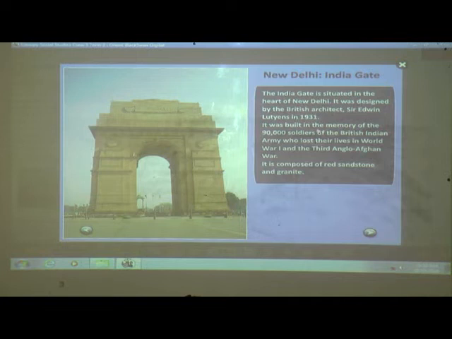It was built in memory of the 90,000 soldiers of the British Indian Army who lost their lives in World War I. Why was this India Gate built? In memory of 90,000 soldiers of the British Indian Army who lost their lives in the World War. Okay, World War I and the Third Anglo-Afghan War. It is composed of red sandstone and granite. How is it made? With red sandstone and granite.